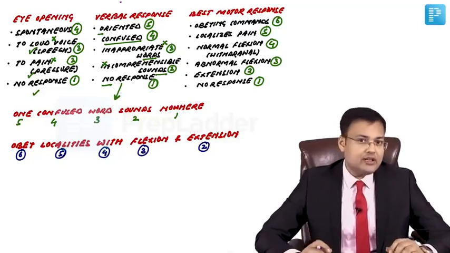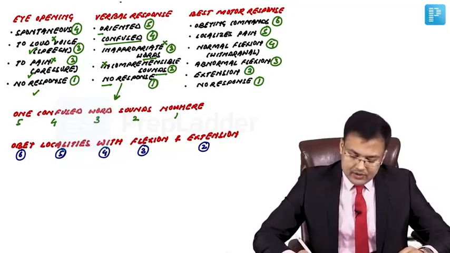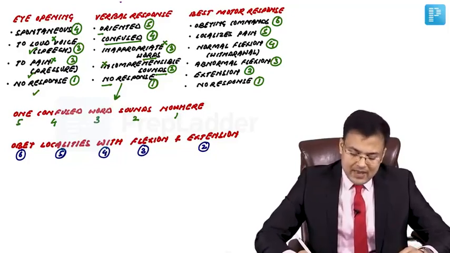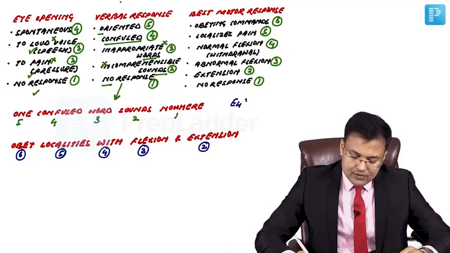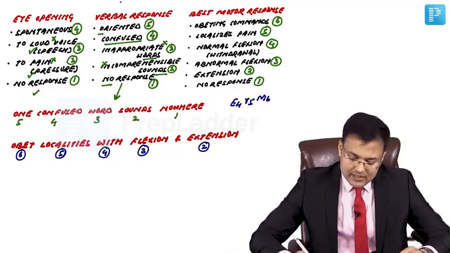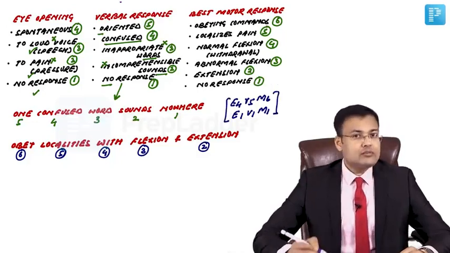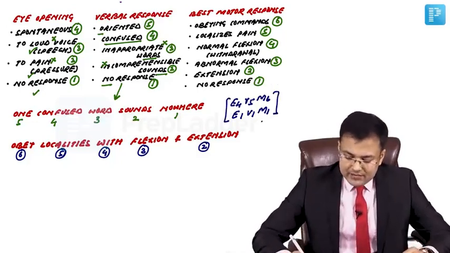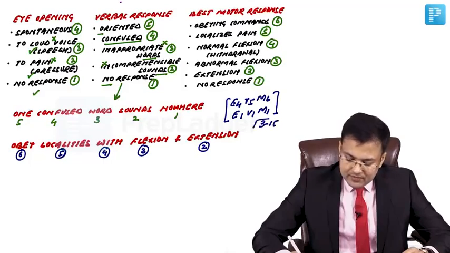Okay. If we see the total score of GCS, the maximum score is E4, V5, M6. So how much is the maximum score? 15. And if you see the minimum score, it's E1, V1, M1. Okay, so the GCS score varies from 3 to 15.